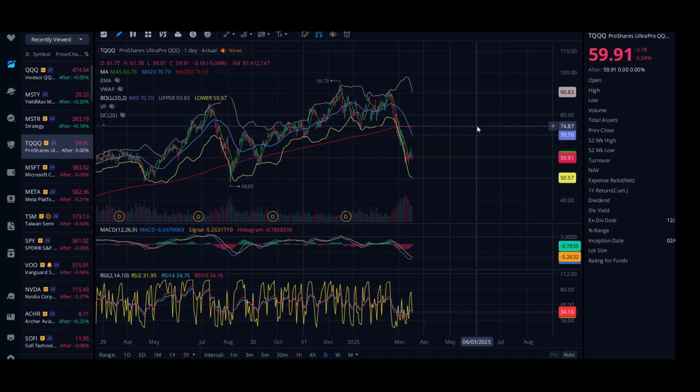And I just wanted to show you what I am doing outside of that. I am getting into the TQQQ, this triple leveraged ETF, and hopefully getting in at the point where I can ride this thing right on back up when the market turns around. So what do you think? Are you into the TQQQ? I know a lot of people are. I've been a little bit late to the game, but with the prices the way they are right now, I'm looking to get in now and ride this thing back up, and hopefully that works out for me.